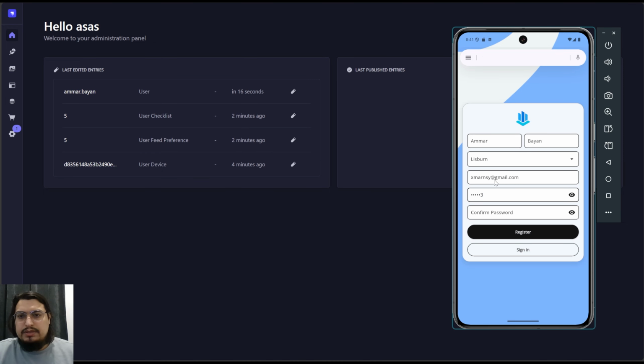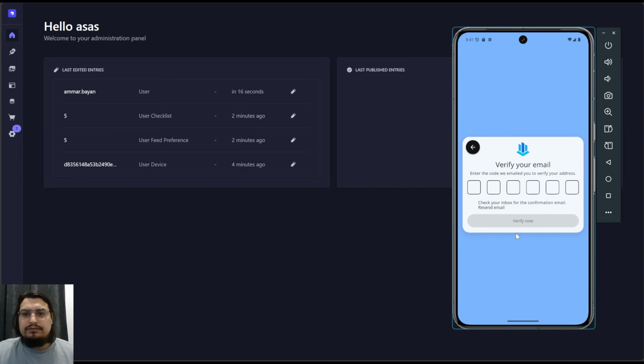Let's go with an easy password for now. Excuse me, it's a very fast app, but this is an emulator, which takes a long time to calculate with lots of apps working at the same time. But now when you register, you will get an email. As you can see, there's a verification method as well, which will send you an email. I will get a notification email here.